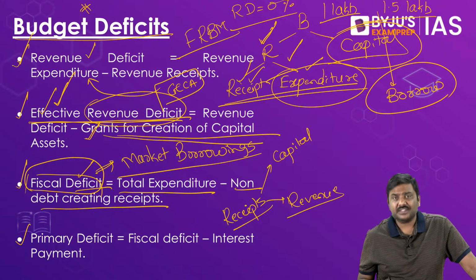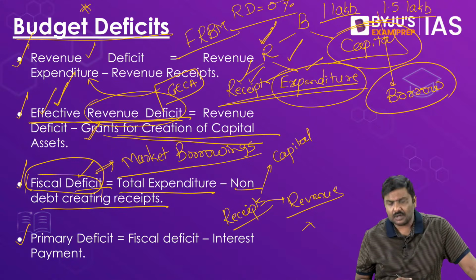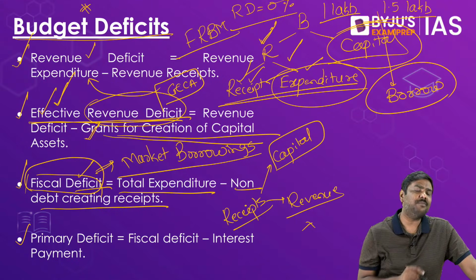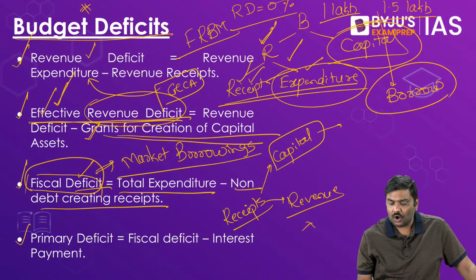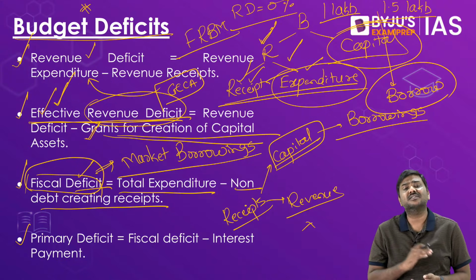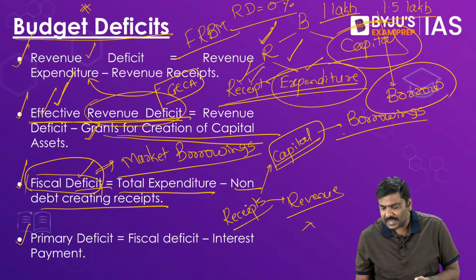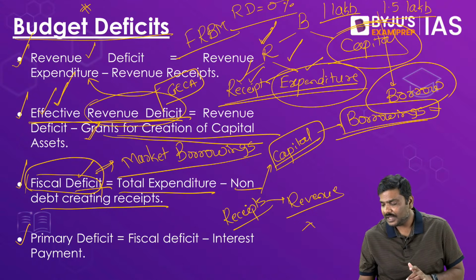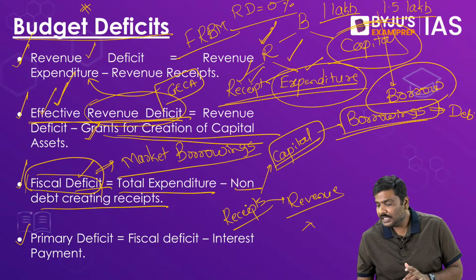In case of revenue receipt, go back to the basics. Does it create any liability? Absolutely not. Whereas in case of capital receipt, there are multiple types, multiple components within the capital receipts. One of them is government borrowings. So when you say borrowing, you are in debt. Is it okay? When you say you are borrowing, you are in debt.